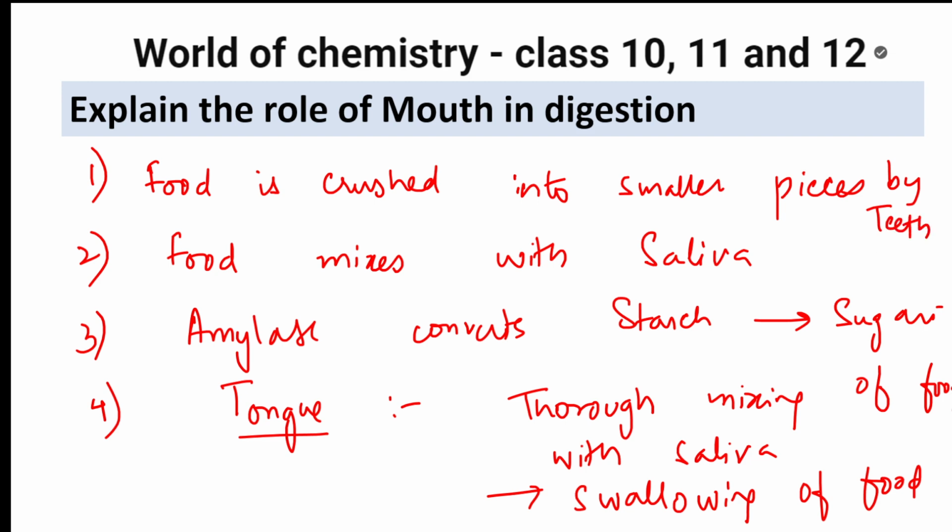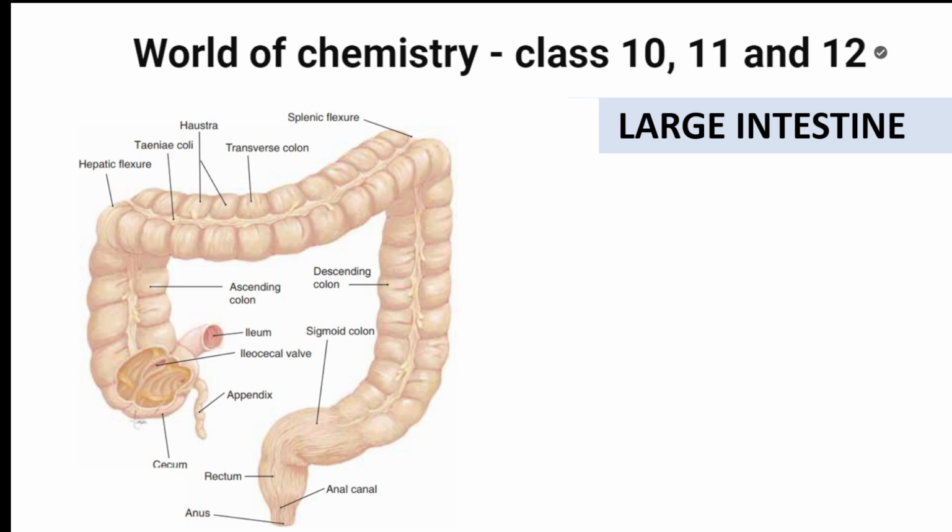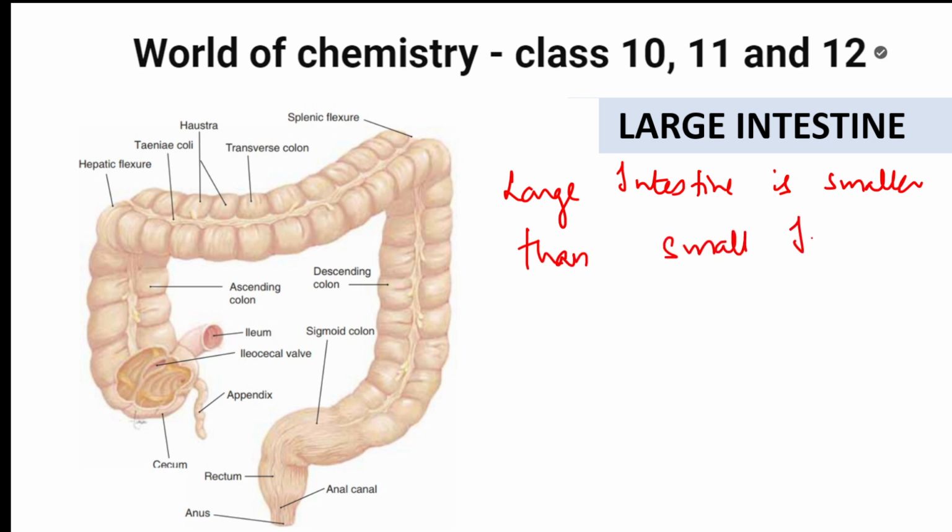Now let us start one more topic, that is the large intestine. Till now we have discussed the mouth, liver, pancreas, and stomach. Now the large intestine. This is your large intestine, this outer part. The large intestine is smaller than the small intestine in terms of lumen. I told you about the lumen, the inner lining, and I showed you the inner lining. In terms of lumen, the large intestine is smaller than the small intestine.